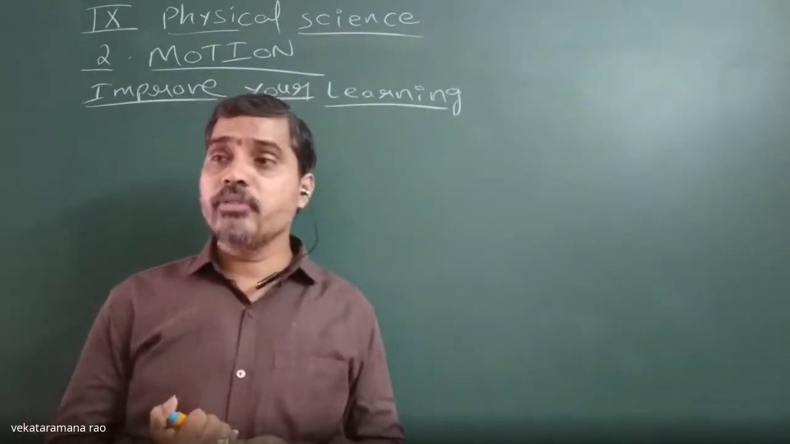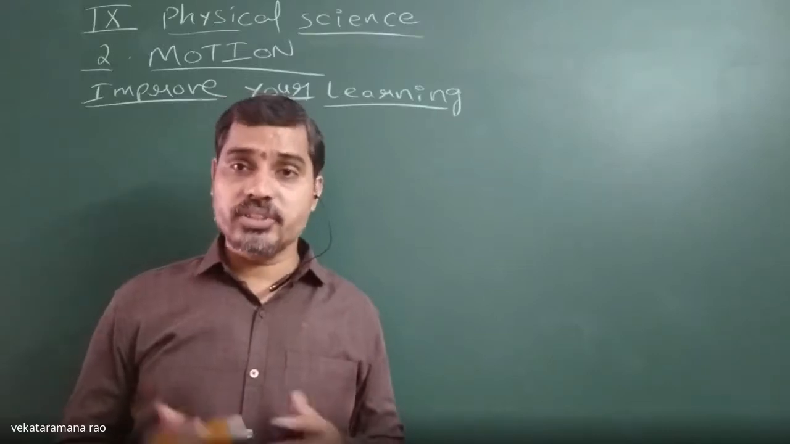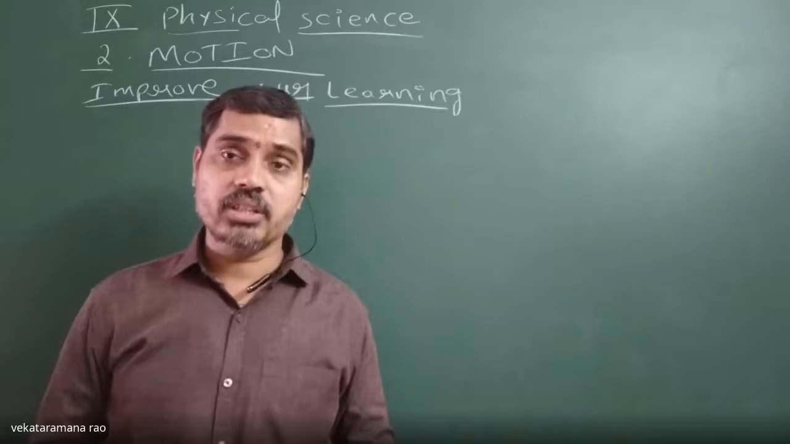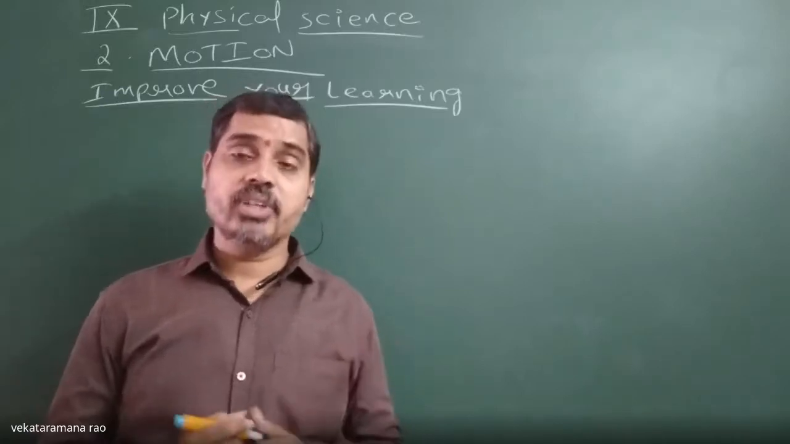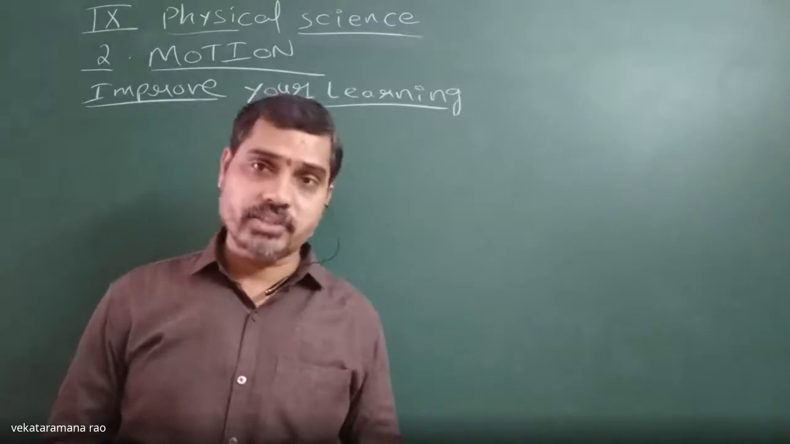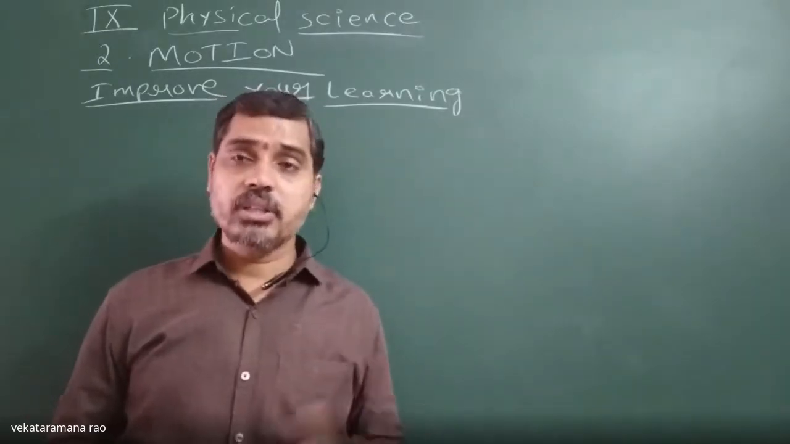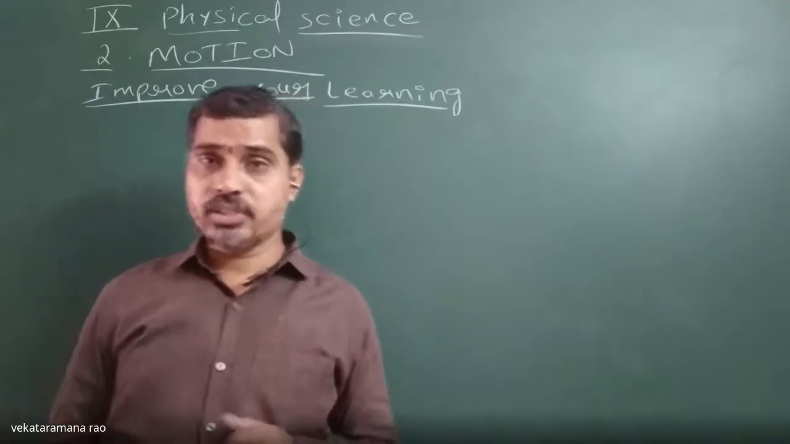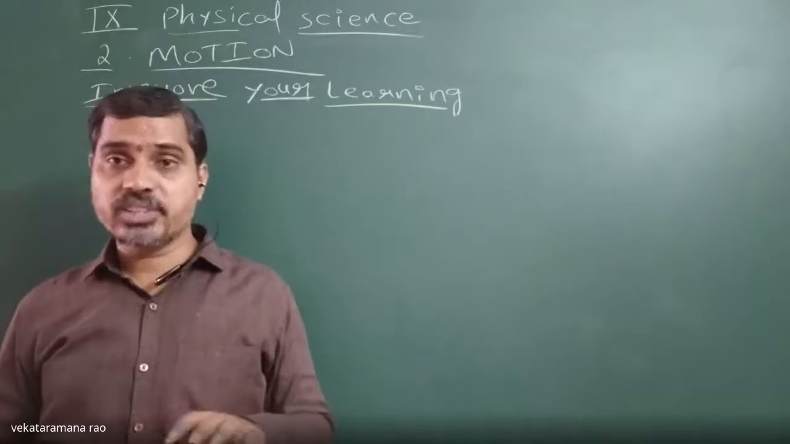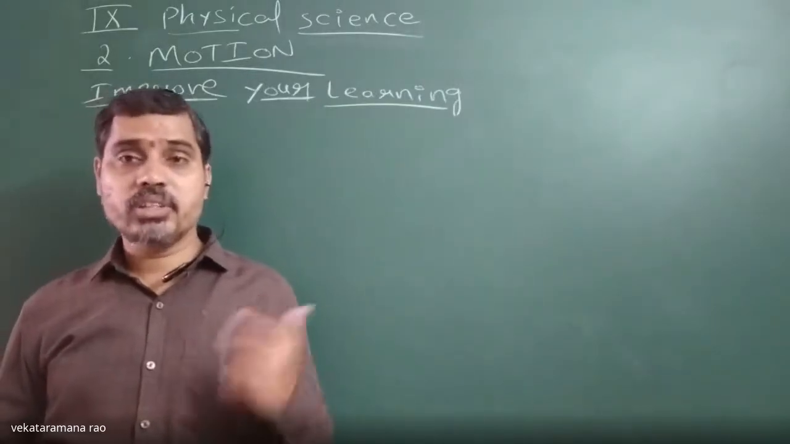Next, what is acceleration? If a body's velocity goes on increasing in a given time, then it is said to be in acceleration, or it is accelerated, we can say. That means the rate of change of velocity is known as acceleration. If the change in velocity is in an increasing manner, then it is acceleration. If it is in a decreasing manner, it is said to be deceleration or retardation. So like that, we have acceleration and deceleration.